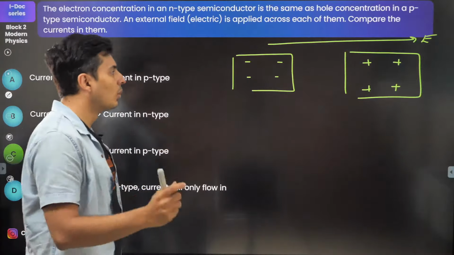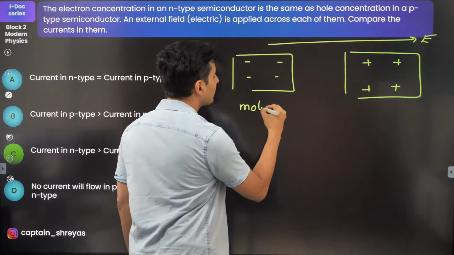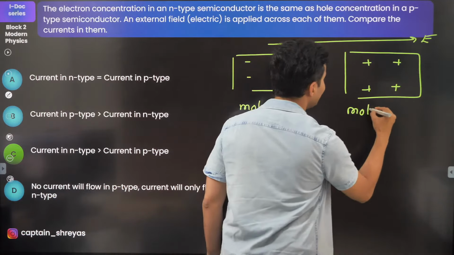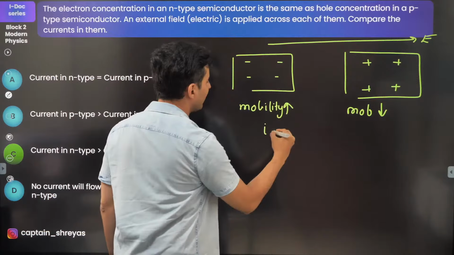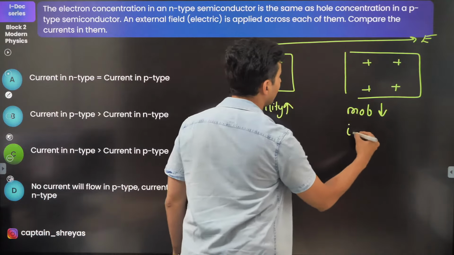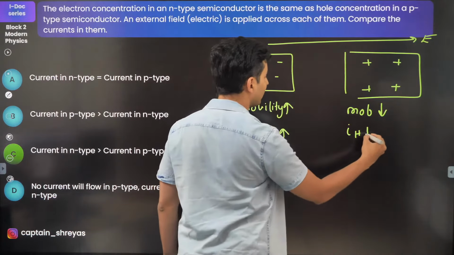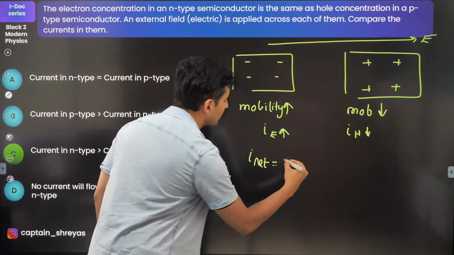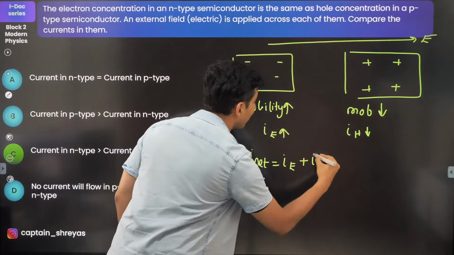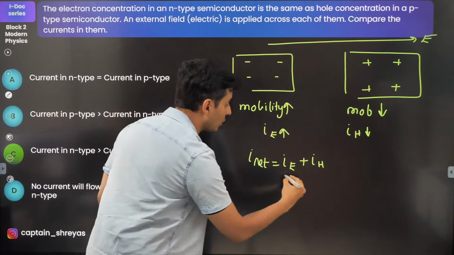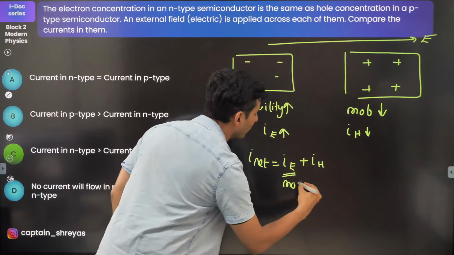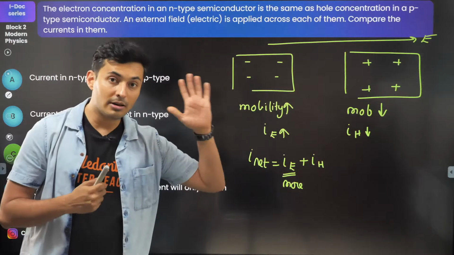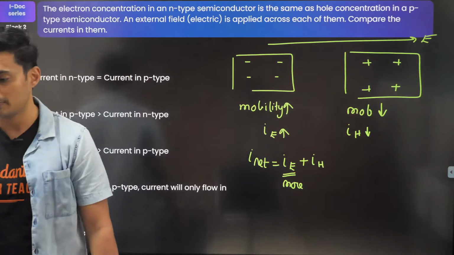No, the problem is the mobility. The mobility of electrons is higher. Here, the mobility is lower. That's why the current of electrons is higher than the current of holes. By the way, the net current is always the current of electrons plus current of holes. Usually the contribution of this one is more. The current of electrons is higher than the current of the holes. Remember this always. Very, very important.